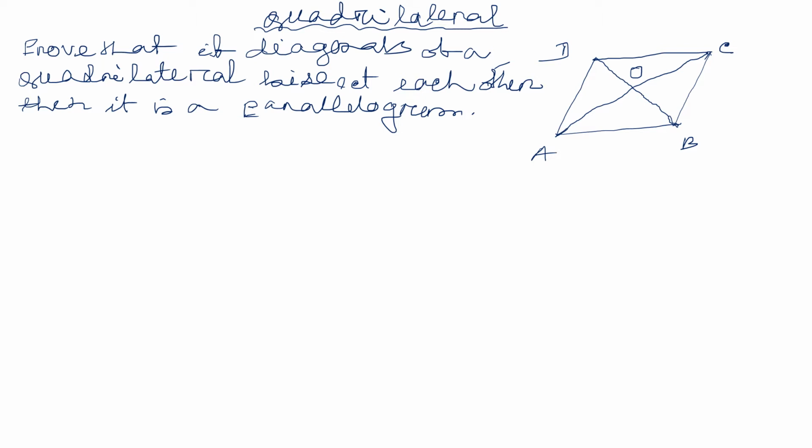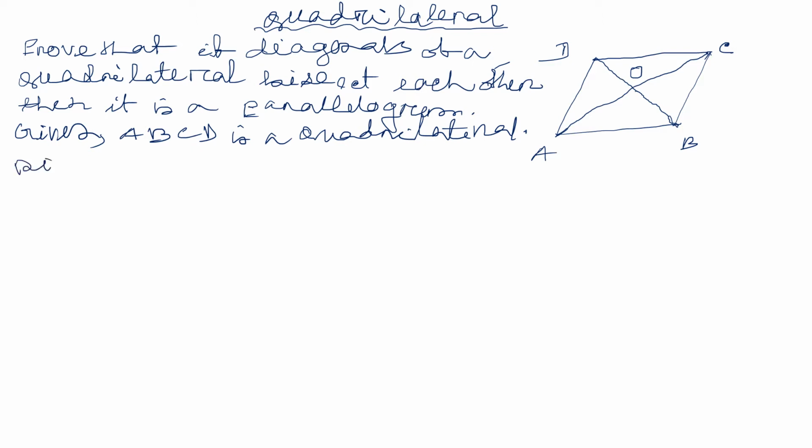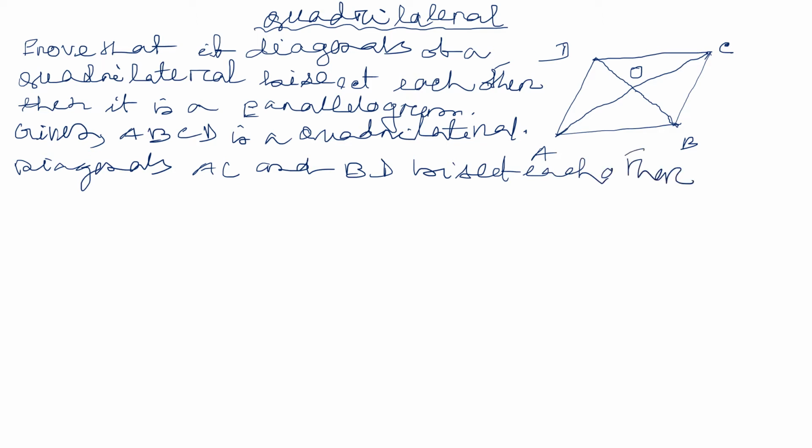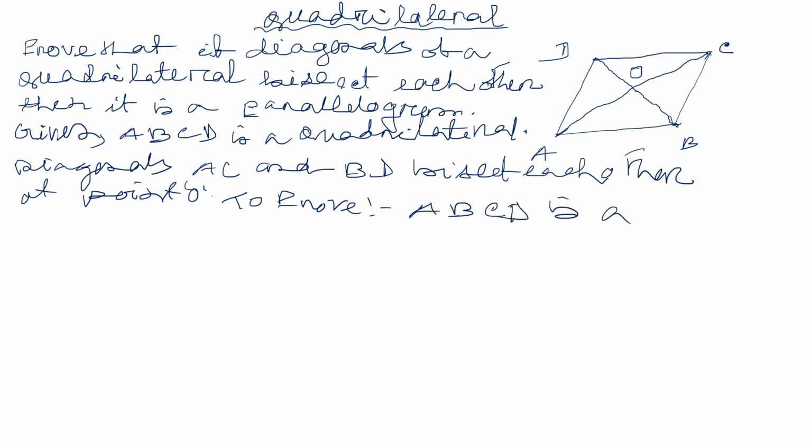Given: ABCD is a quadrilateral. Diagonals AC and BD bisect each other at point O. To prove: ABCD is a parallelogram.